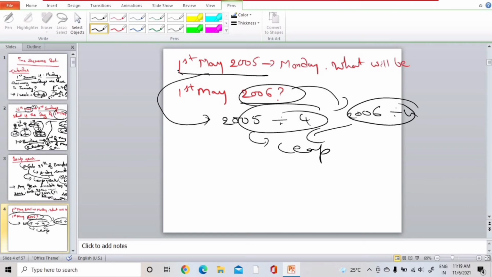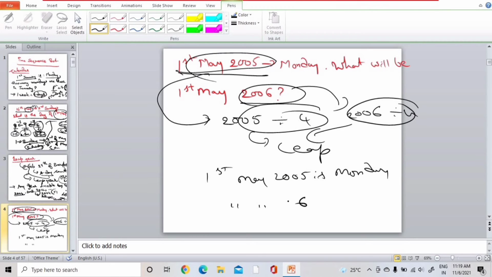So if 1st May 2005 is Monday, then 1st May of 2006 is Tuesday. Just add 1 day. If we fall under leap year, then we need to add plus 2. We will see that problem also.